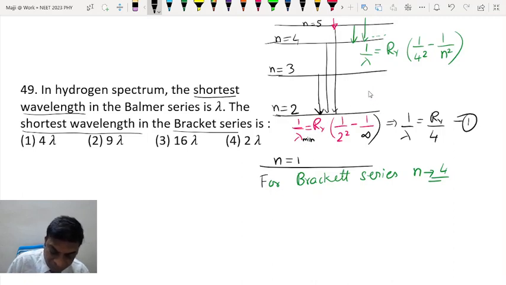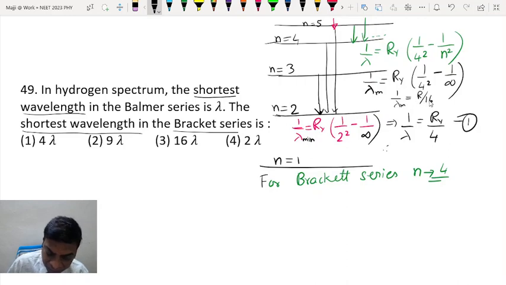So here we have to find the minimum wavelength. So I'll take this as lambda m. 1 by lambda m is Rydberg constant into 1 by 4 square, and it should come from infinity as explained in the previous case. So therefore 1 by lambda m is R by 16.